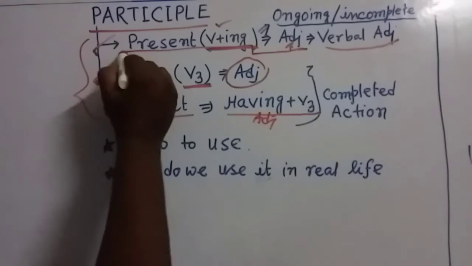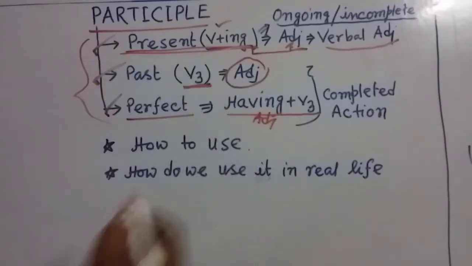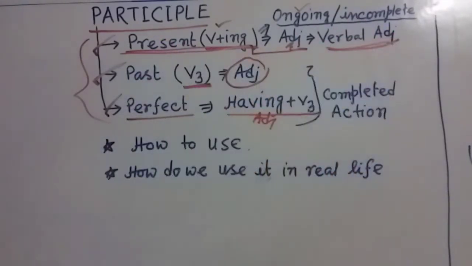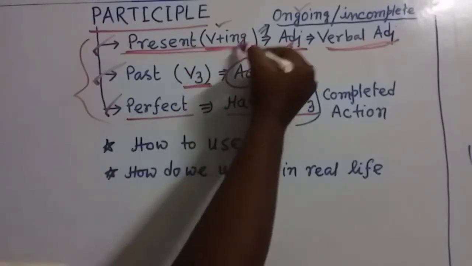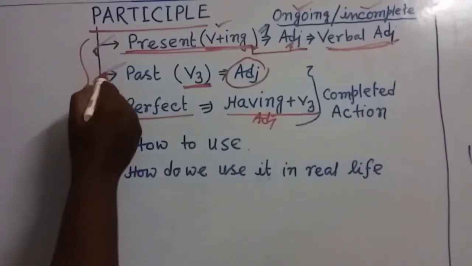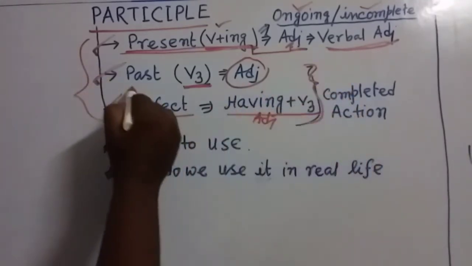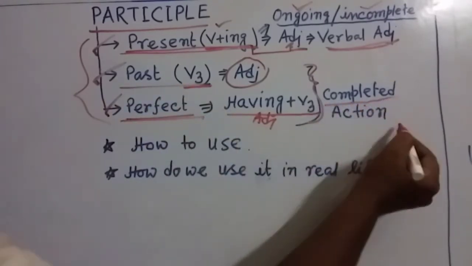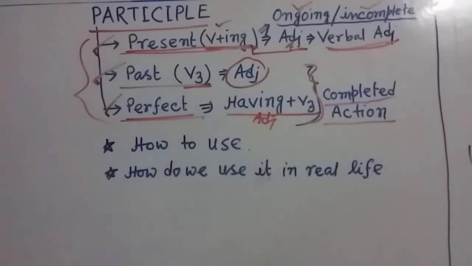Actually my dear friends, the first type, present participle, shows ongoing action. I just told you there is the characteristic of the verb, that's why it is called verbal adjective. In this ing form you can see the ongoing actions, or you can say the incomplete actions, or the imperfect action. But in past participle and perfect participle, you can see the completed action. This is the most important thing, and we always have to remember this.